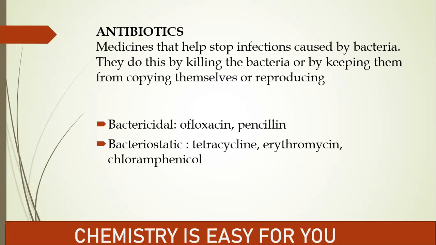Now, the examples given for bactericidal are ofloxacin and penicillin, and for bacteriostatic, very common names, tetracycline, erythromycin, and chloramphenicol. These names are extremely important, and I hope you are all writing these down. So, antibiotics are the medicines that help stop infections caused by bacteria, either by killing them, which are bactericidal, or by stopping them from copying themselves, which are bacteriostatic.